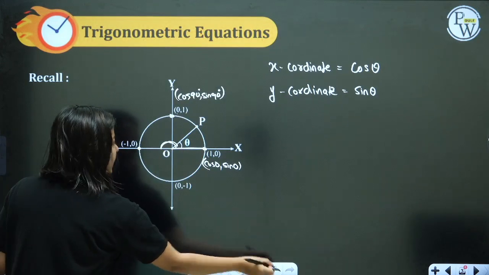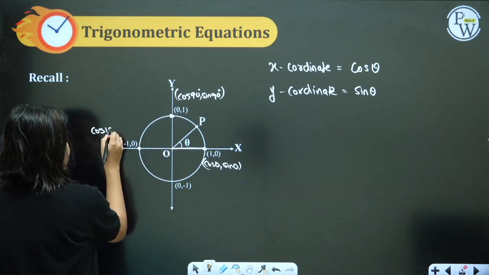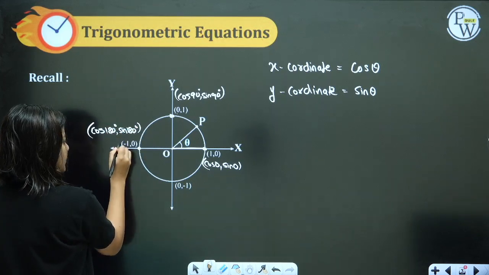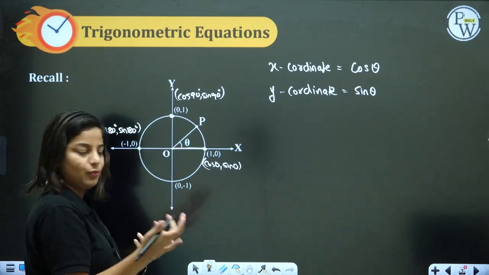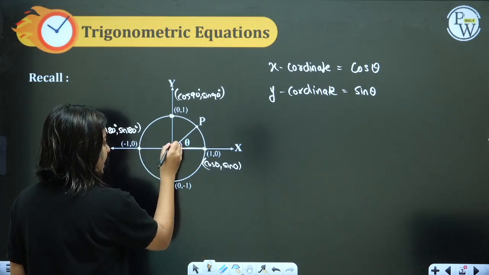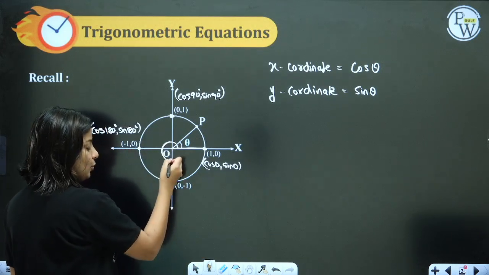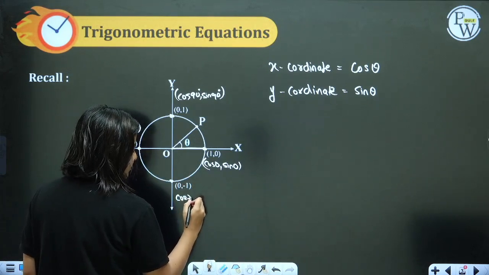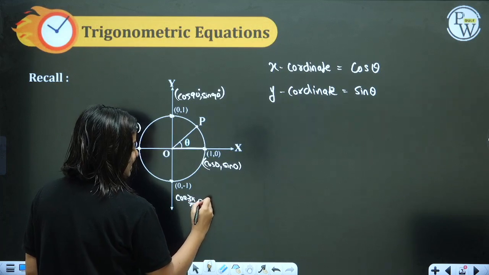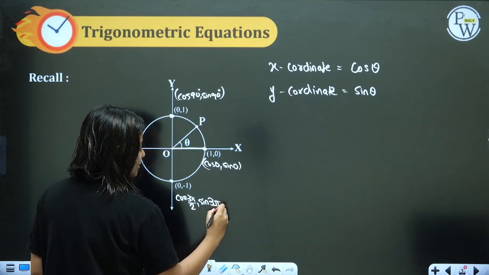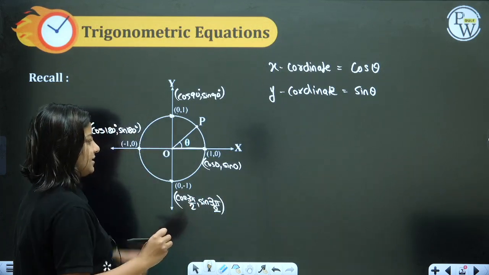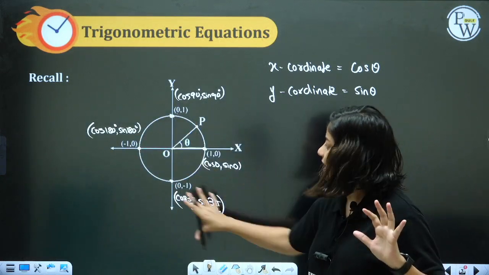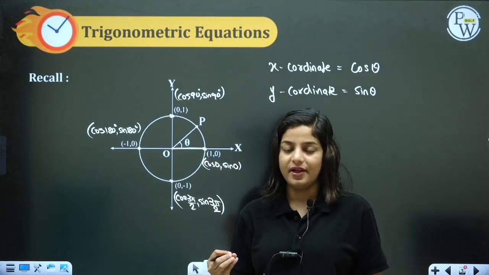Similarly, when you come here, the angle will be 180 degrees. So cos of 180 degrees and sine of 180 degrees is written in the bracket. Cos 180 is minus 1, sine 180 is 0. And when you come to this point, the angle made, theta, would be 270 degrees, which is 3 pi by 2. Cos 3 pi by 2 is 0, sine 3 pi by 2 is minus 1, right? So this circle actually helps us in a lot of ways to understand.